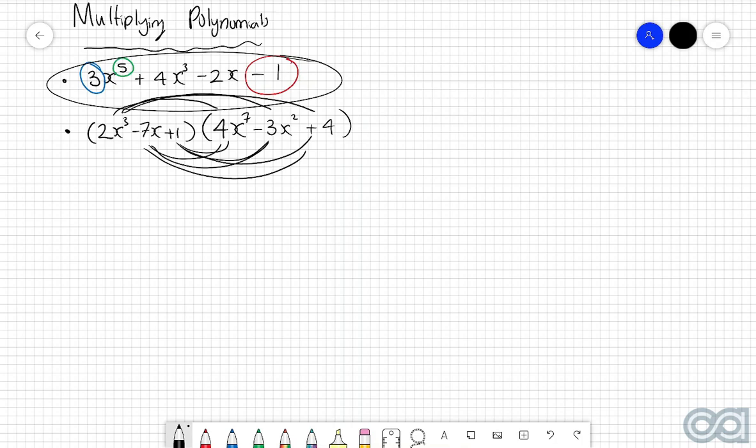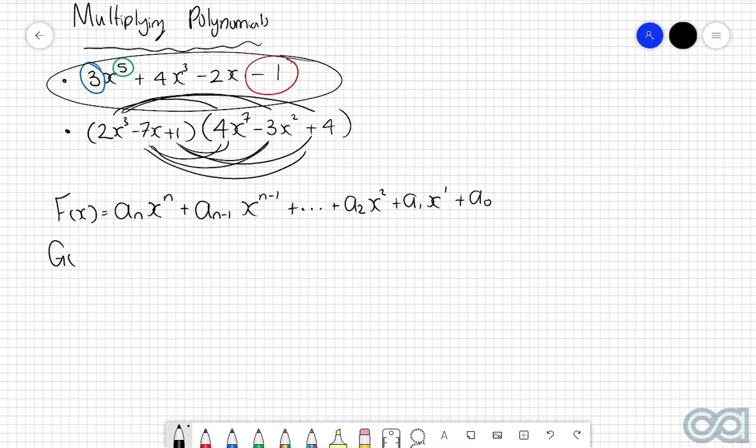general idea. Let's say we've got the polynomial f of x, and we are going to define f of x as a_n x to the power of n plus a_(n-1) x to the power of n minus 1 plus and so on, plus a_2 x squared plus a_1 x to the power of 1 plus a_0. Then I'm also going to define a separate polynomial g of x. I'm going to define g of x as b_k x to the power of k plus b_(k-1) x to the power of k minus 1 plus and so on, plus b_2 x squared plus b_1 x to the power of 1 plus b_0.